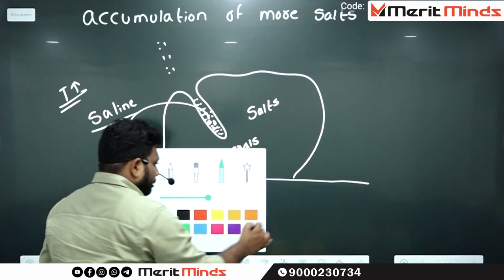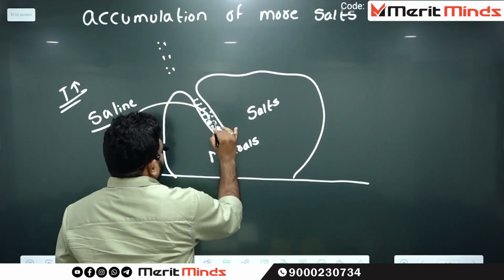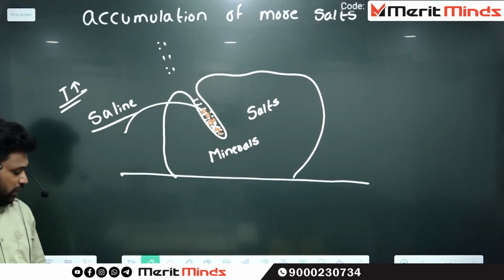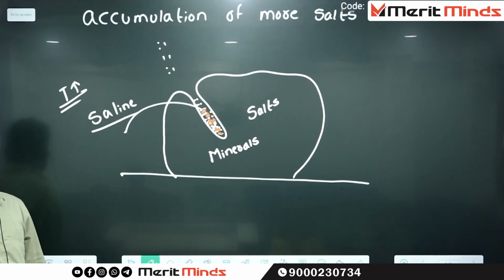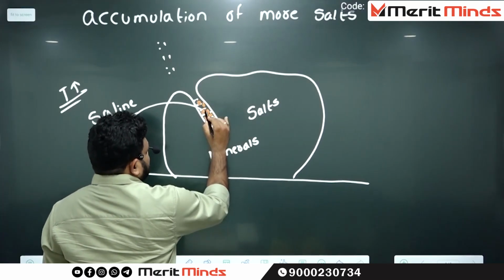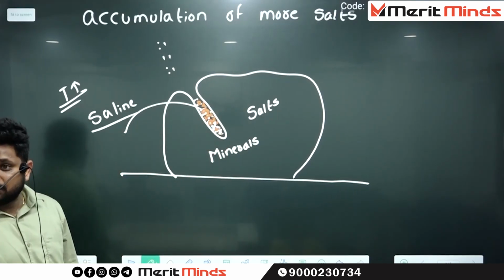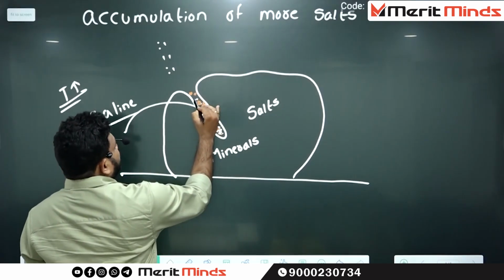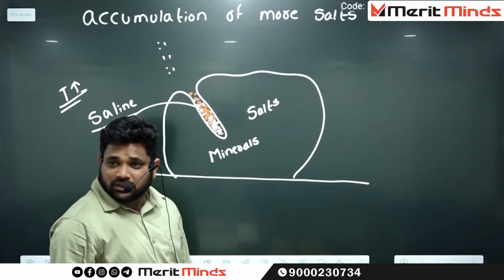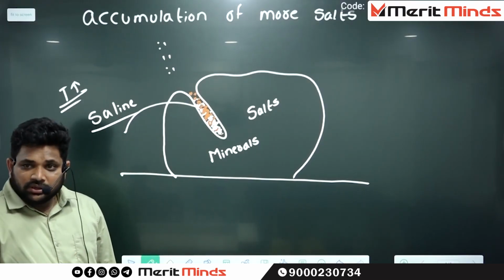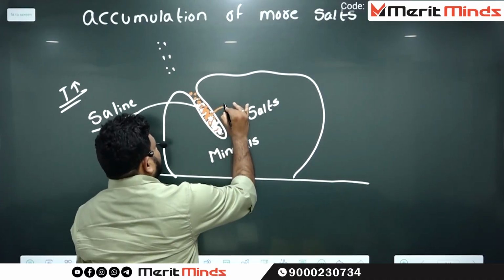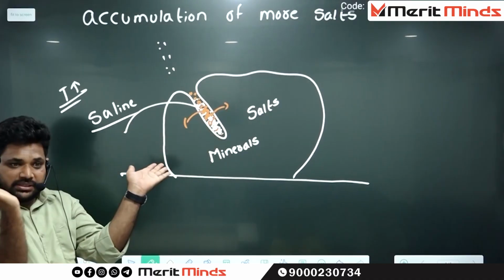Now who is staying here? All sorts of salts are there. Whenever the next batch of rain takes place, again there is a storing of certain salts. Over a period of time, this particular crack is completely filled with salts. The salt starts to push the rock from both sides.